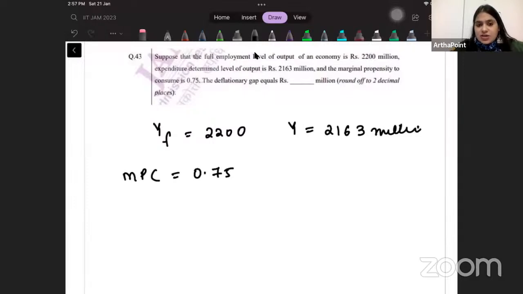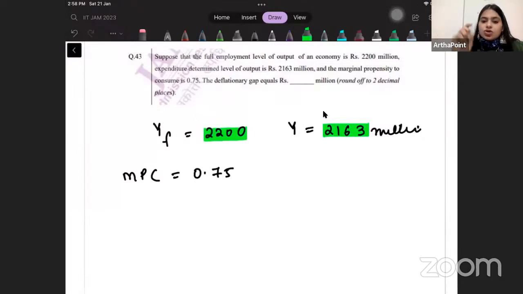Understand this: the deflationary gap is there because there is a gap between the full employment level and the current level of output. The gap between this and this is the gap which I want to cover.